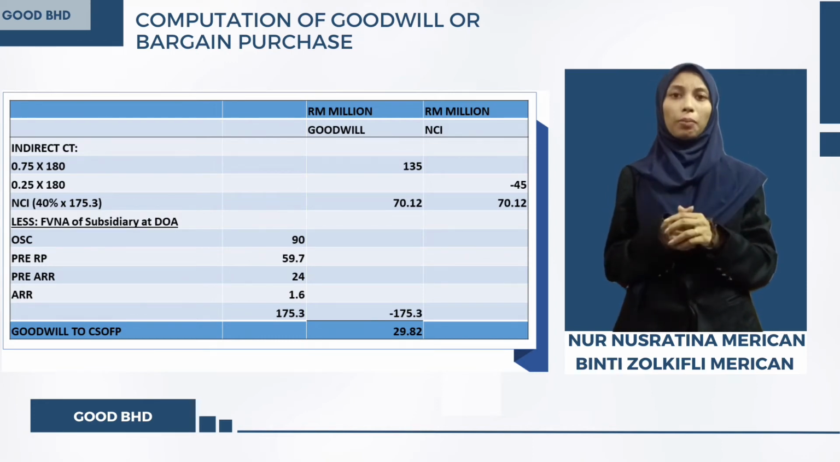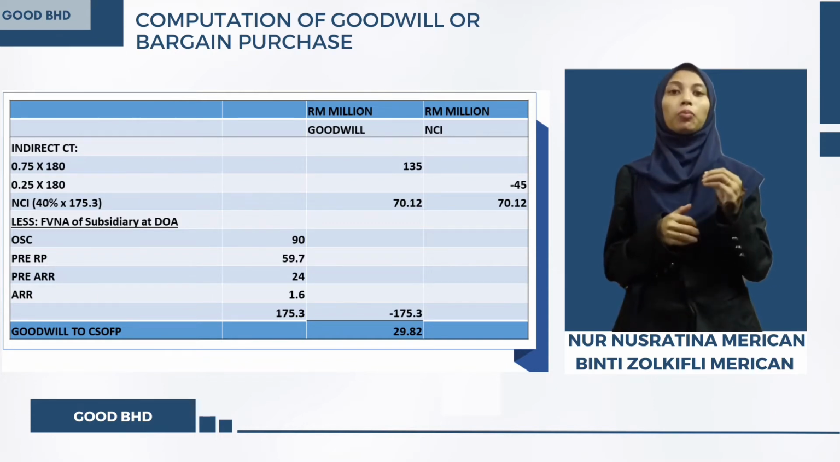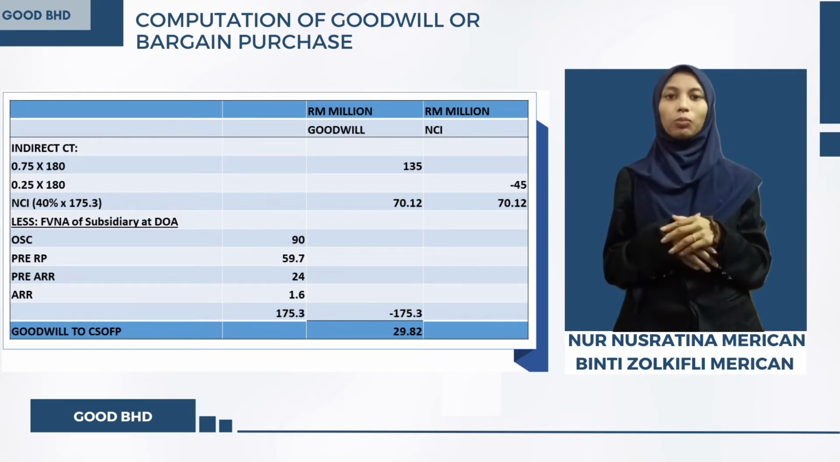There is no impairment of goodwill during the year. Therefore, the amount of goodwill 29.82 million will be transferred to the consolidated statement of financial position.